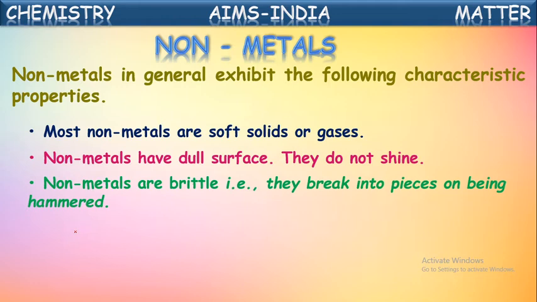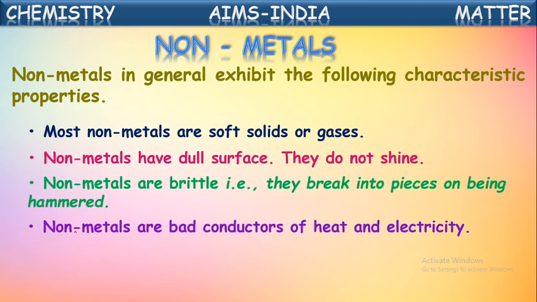So we said these non-metals are soft solids and even these are brittle. Brittle means a hard solid which breaks up into small pieces easily. Those substances are called brittle solids. Okay. Non-metals are bad conductors of heat and electricity. These non-metals cannot transfer heat or electricity through them. So they are called bad conductors or poor conductors of heat and electricity.